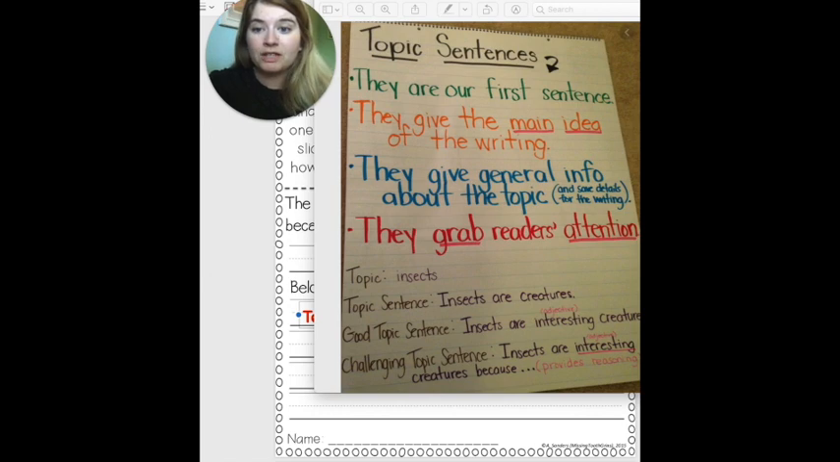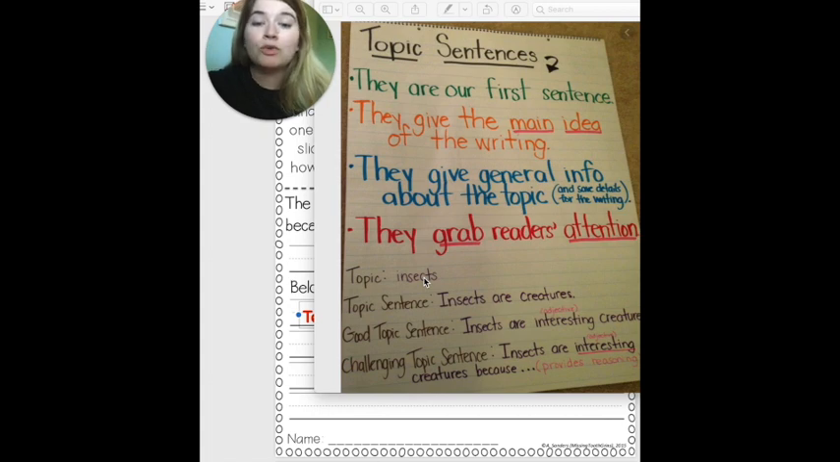The third note says they give general info about the topic and some details for the writing. So some general information. We don't go too much into the details because that's the whole point of our writing in our paragraph, but it's important that we basically introduce the topic. So with the example of memories from second grade, you might say, I really loved second grade. I had a lot of fun memories and I'm going to tell you about them. That would be your topic sentence for that paragraph.